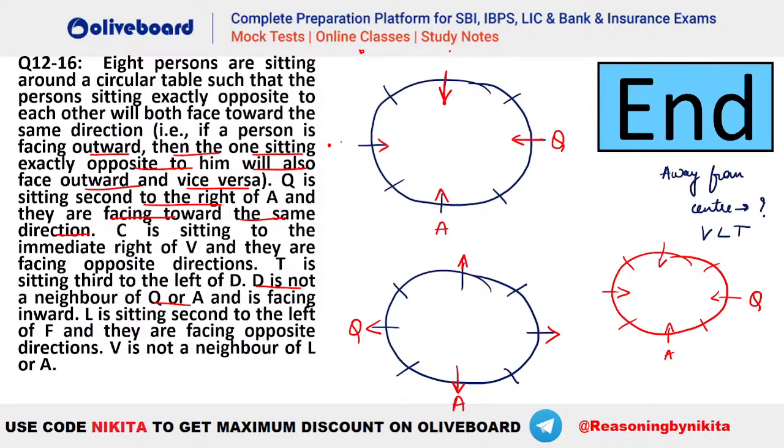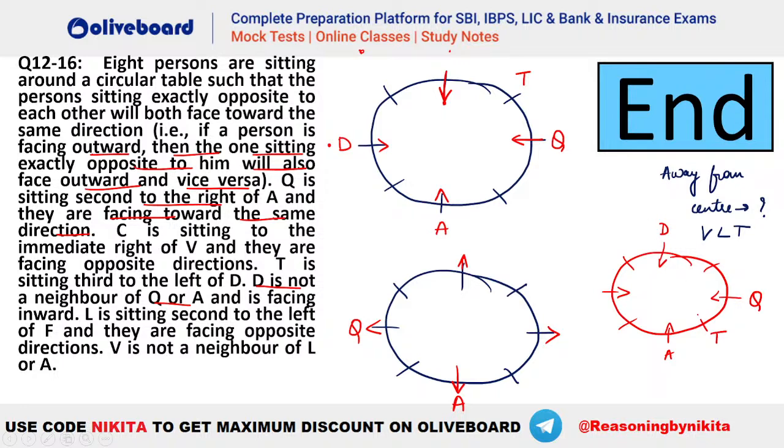Okay, so let's say we take your D here, because D is not a neighbor of Q or A. So let's say this is your D. So T is third to the left of D. So T will be this person, right? So D is not a neighbor of Q and A and is facing the center. Done. So if T is here, you can see the person opposite to him will also face the same direction. So this is okay. One more case that we can have here is this. That is, let's say we take your D here. So your T will be this person. So these are the two possibilities for D and T.